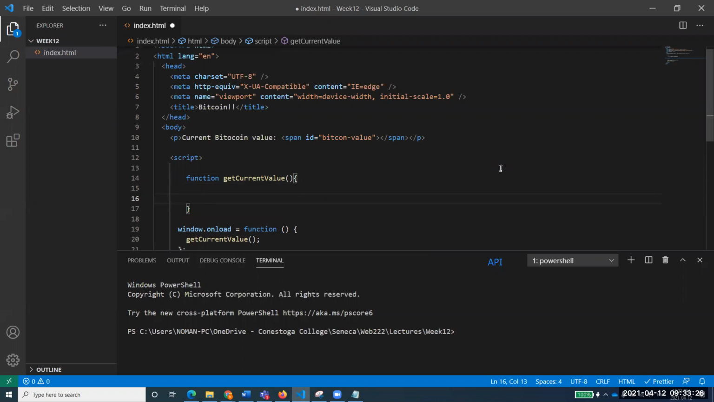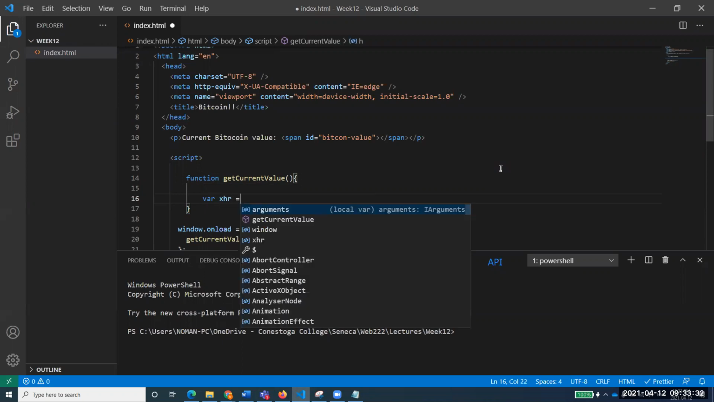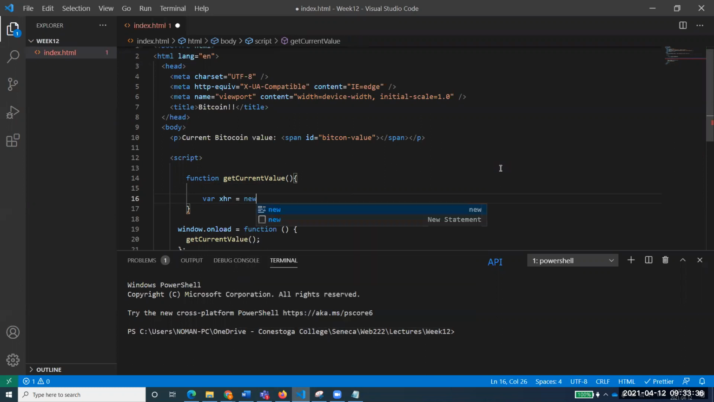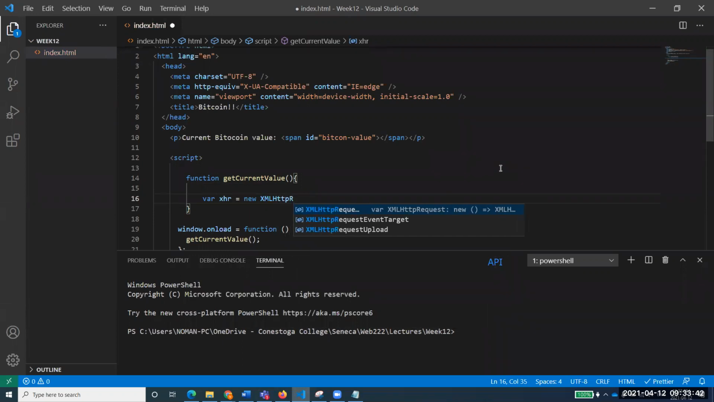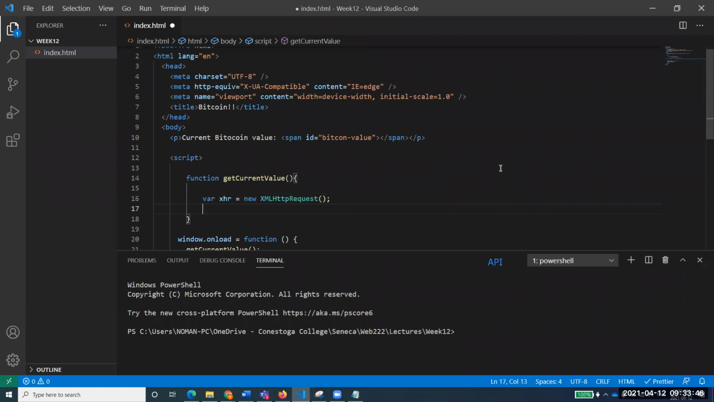First things first, var xhr. You remember XMLHttpRequest. I want to make an XMLHttpRequest, so I will create a new XMLHttpRequest. Got everyone? Step number one: I need a new XMLHttpRequest.